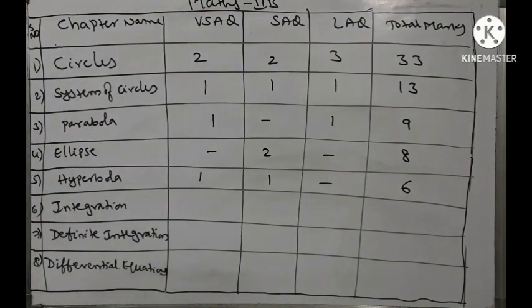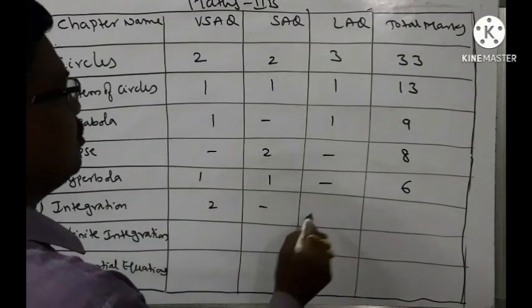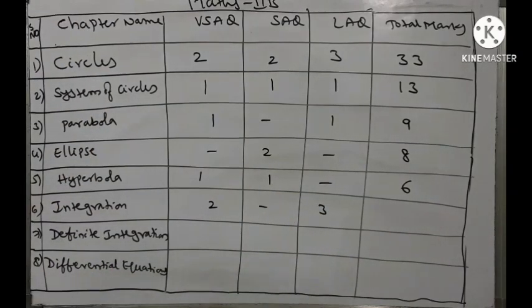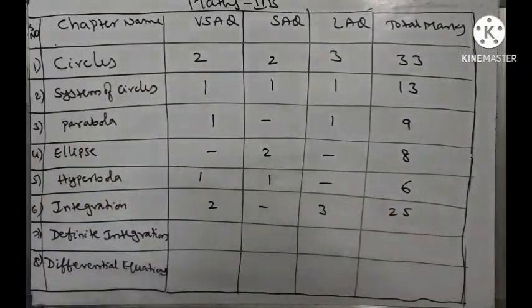And coming to the next chapter, integration: 2 VSAQs, no SAQ, and 3 LAQs from this chapter. So 3 into 7, 21 plus 4, 25 marks weightage is there from this chapter.